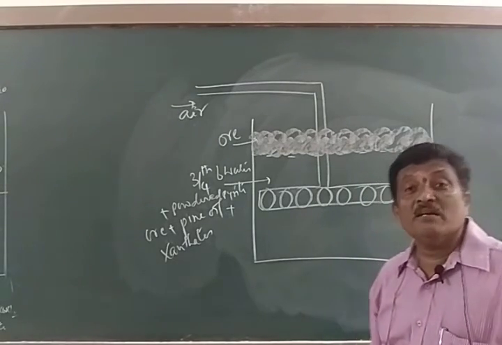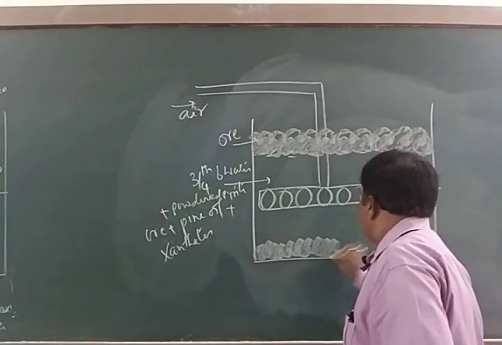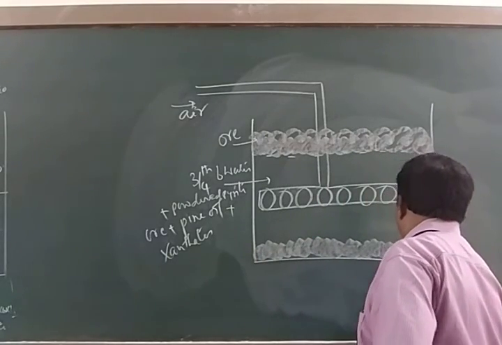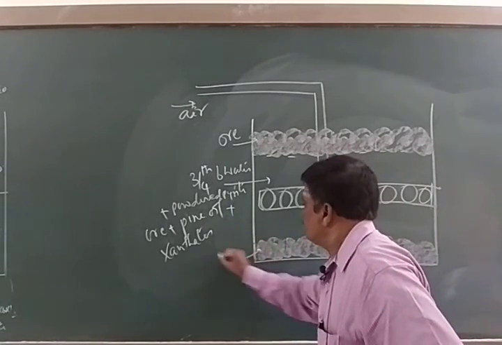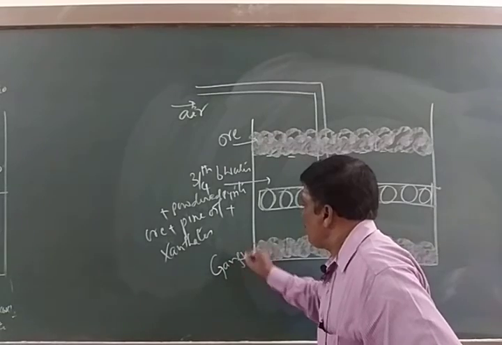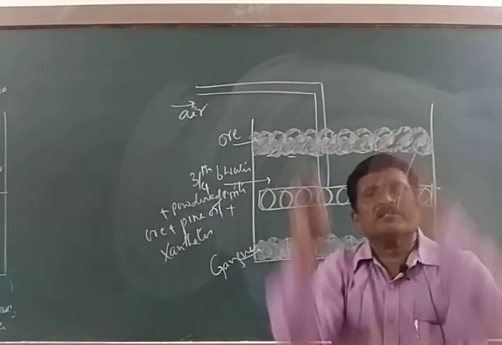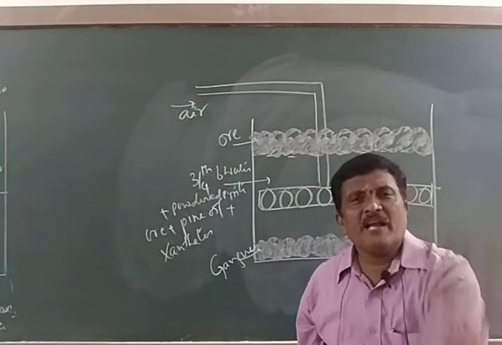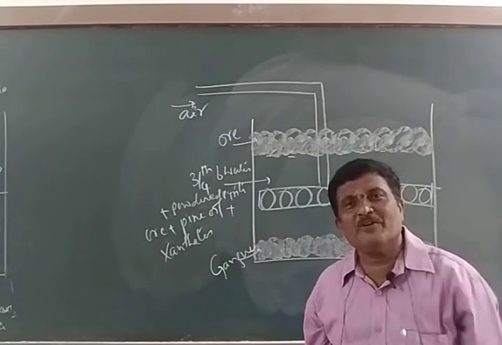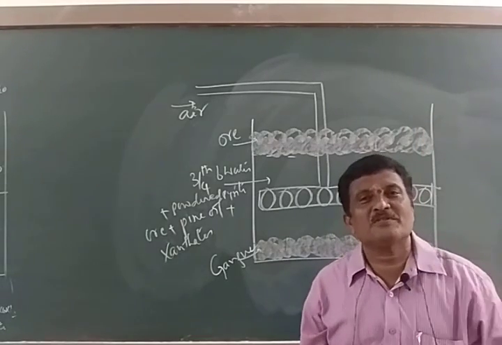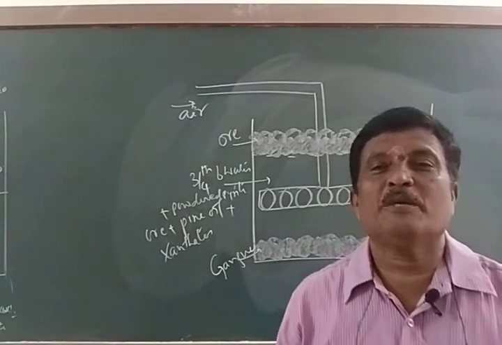And what about the gangue? Gangue particles are wetted with water and settle at the bottom because they are heavier than water. Decant the froth, squeeze the oil and dry it. We are going to get only sulfide ores. So this is called the froth flotation process.